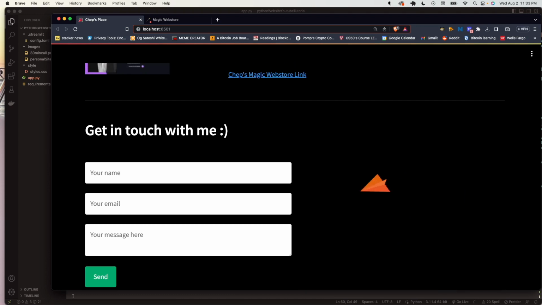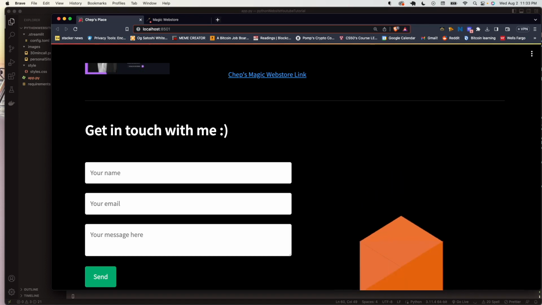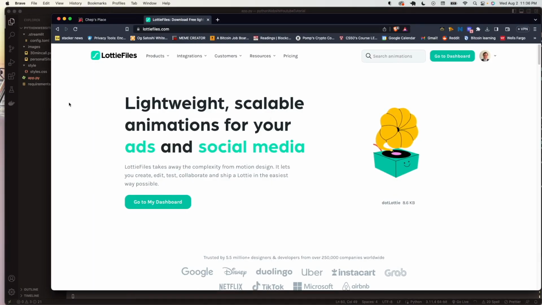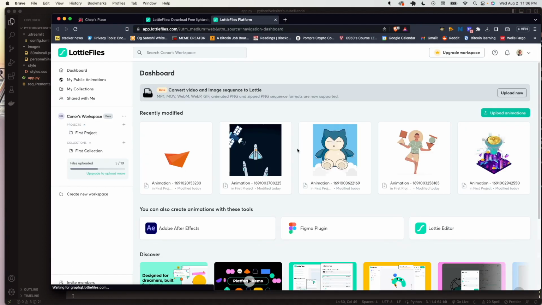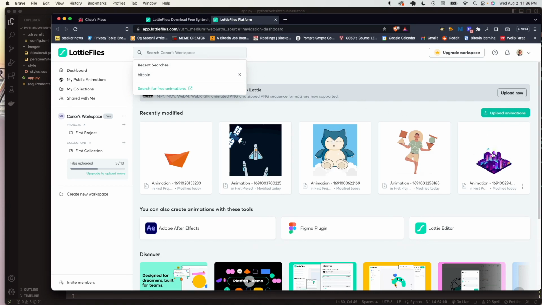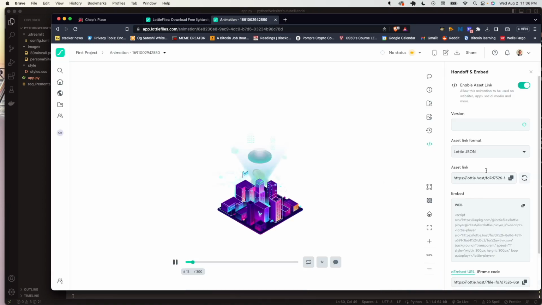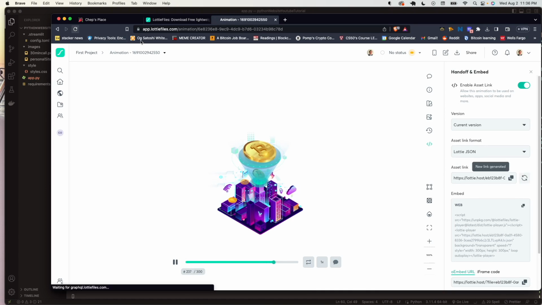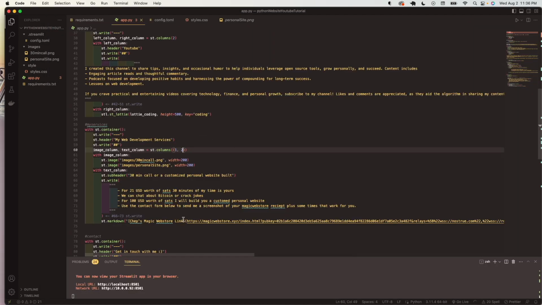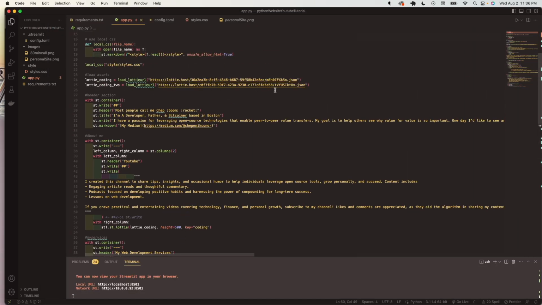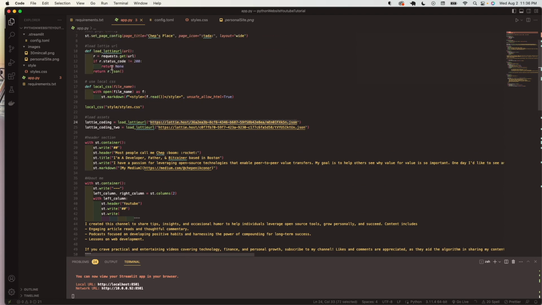So I guess the last thing I can show you guys is how to use LottieFiles to pull in images. So you guys are going to need to get an account on Lottie, and then when you do, here you can search for really any animations. And actually, let me add this cool Bitcoin animation. So we need this asset link right here. Let me refresh that page right quick. All right, got the asset link, and then you see up here I gave these 2 variables URLs to JSON. So obviously you're going to have to basically return some JSON.